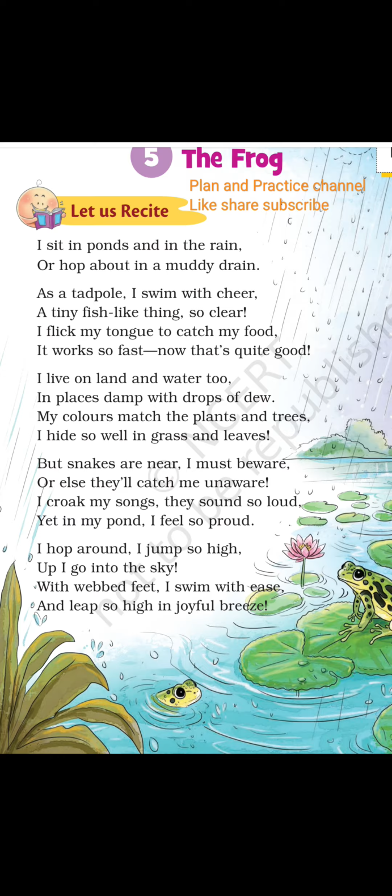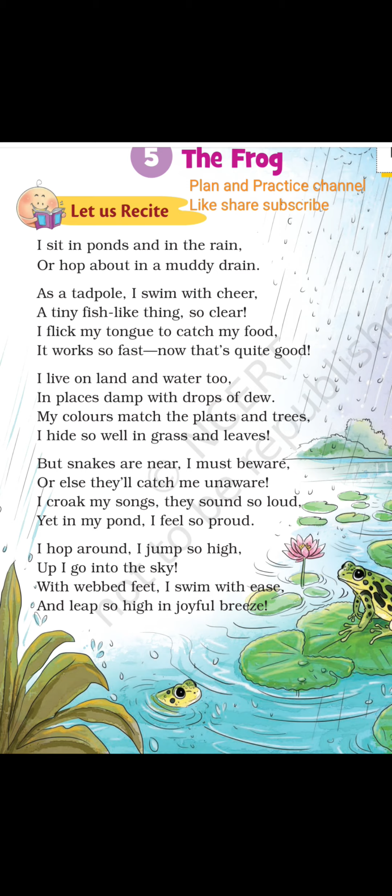I sit in ponds and in the rain, or hop about in a muddy drain. It also lives in mud. That is land. It lives in water as well as land. So it lives in muddy drain. Muddy drain is again like ditch or water. It lives there.